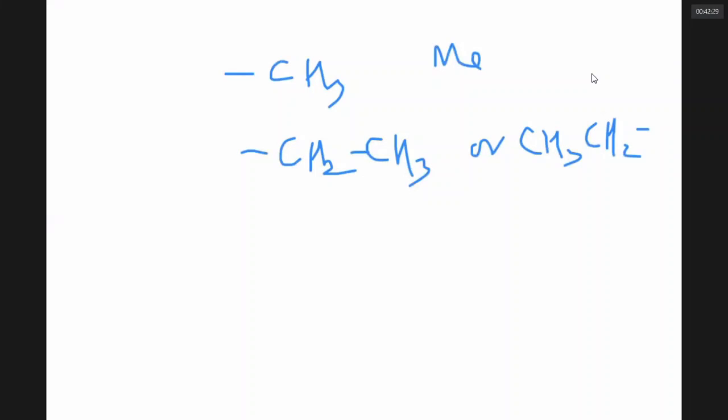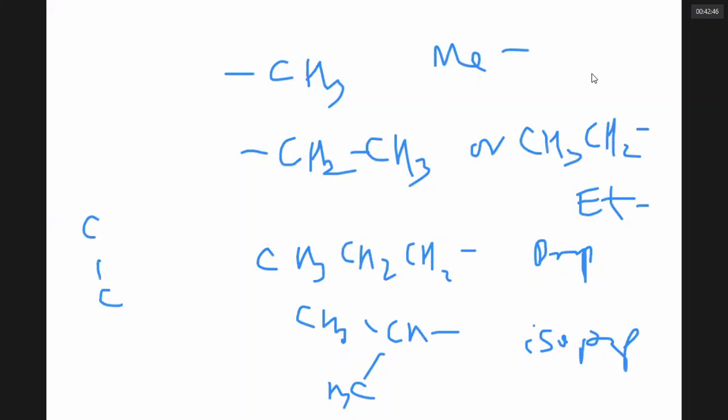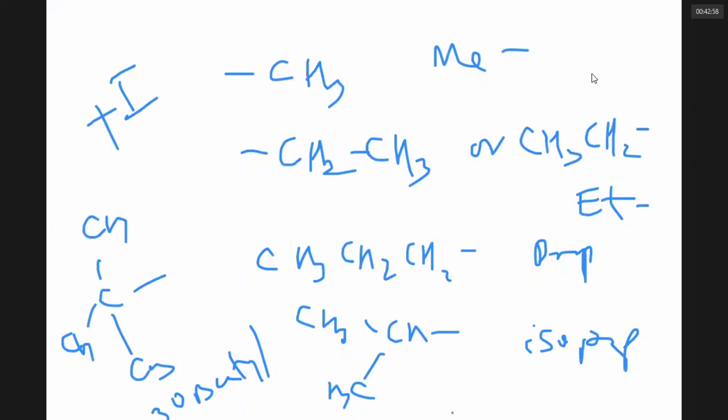You can write it as Et. Propyl, you can call it as Pr. If the propyl is linked through the second carbon, it is called isopropyl. And this is called tertiary butyl. All these are electron releasing inductive effect groups. All electron releasing groups stabilize the carbocations.